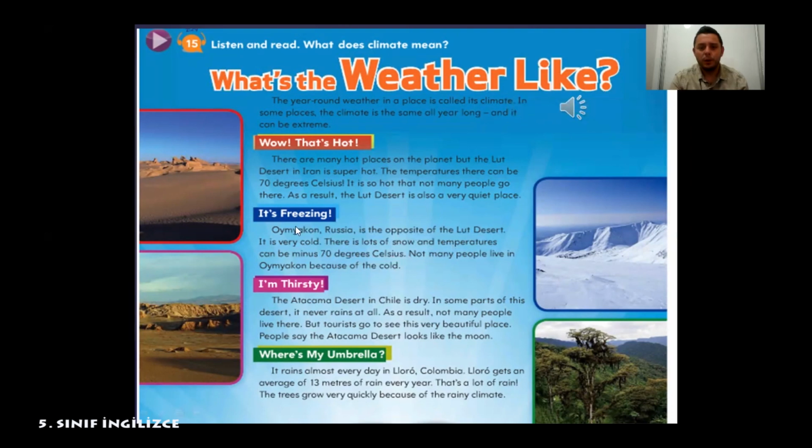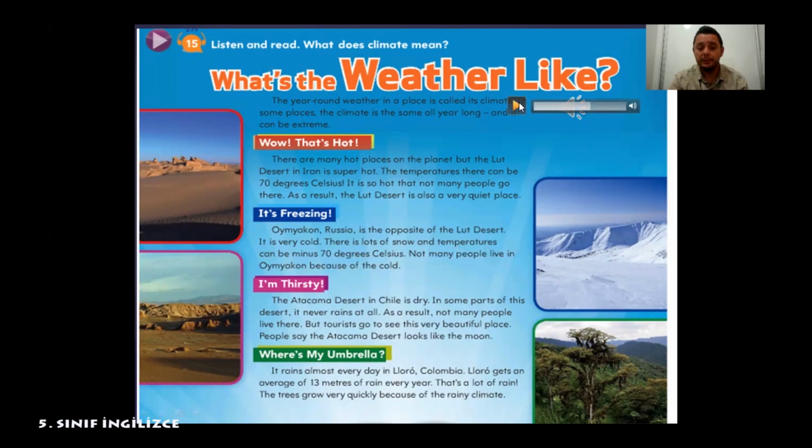So, Oymyakon in Russia is the opposite of the Lut Desert. Lut Desert was super hot and Oymyakon is very cold. There is lots of snow and the temperature this time can be minus 70 degrees. So minus 70 degrees, be careful. Not many people live in Oymyakon because of the cold. And let's go on with the third part.